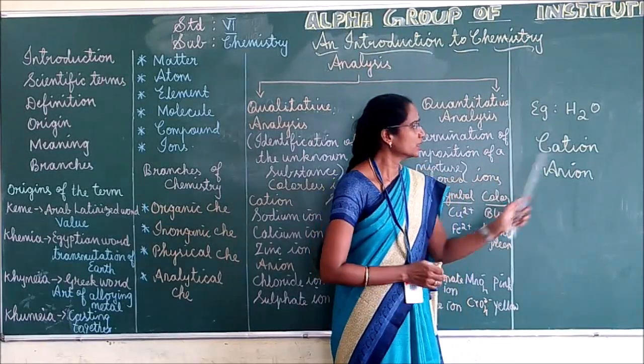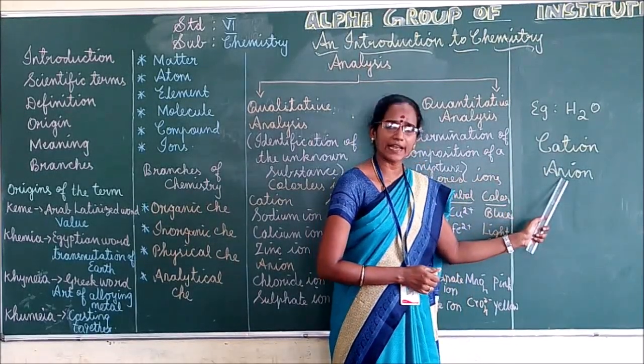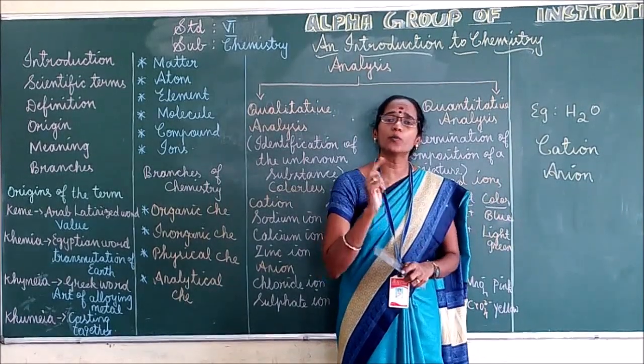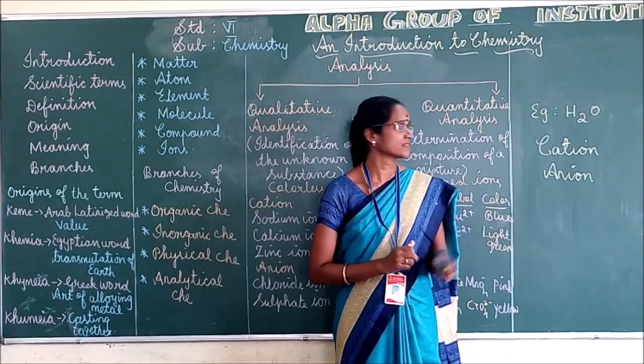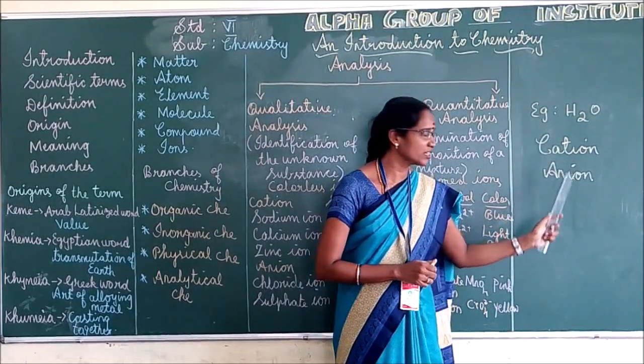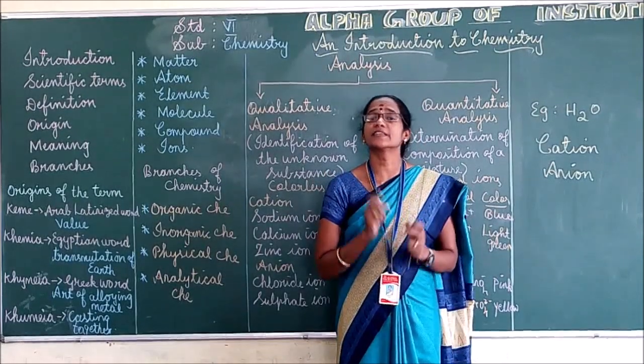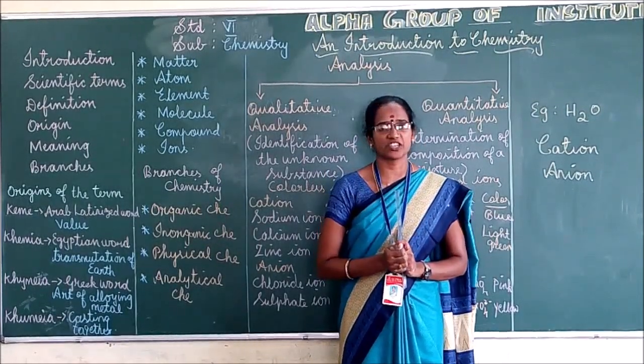So cation as well as anion, both are ions only. They have opposite electrical charges. One has a positive charge, the other a negative charge. So the charges get attracted to each other, right?